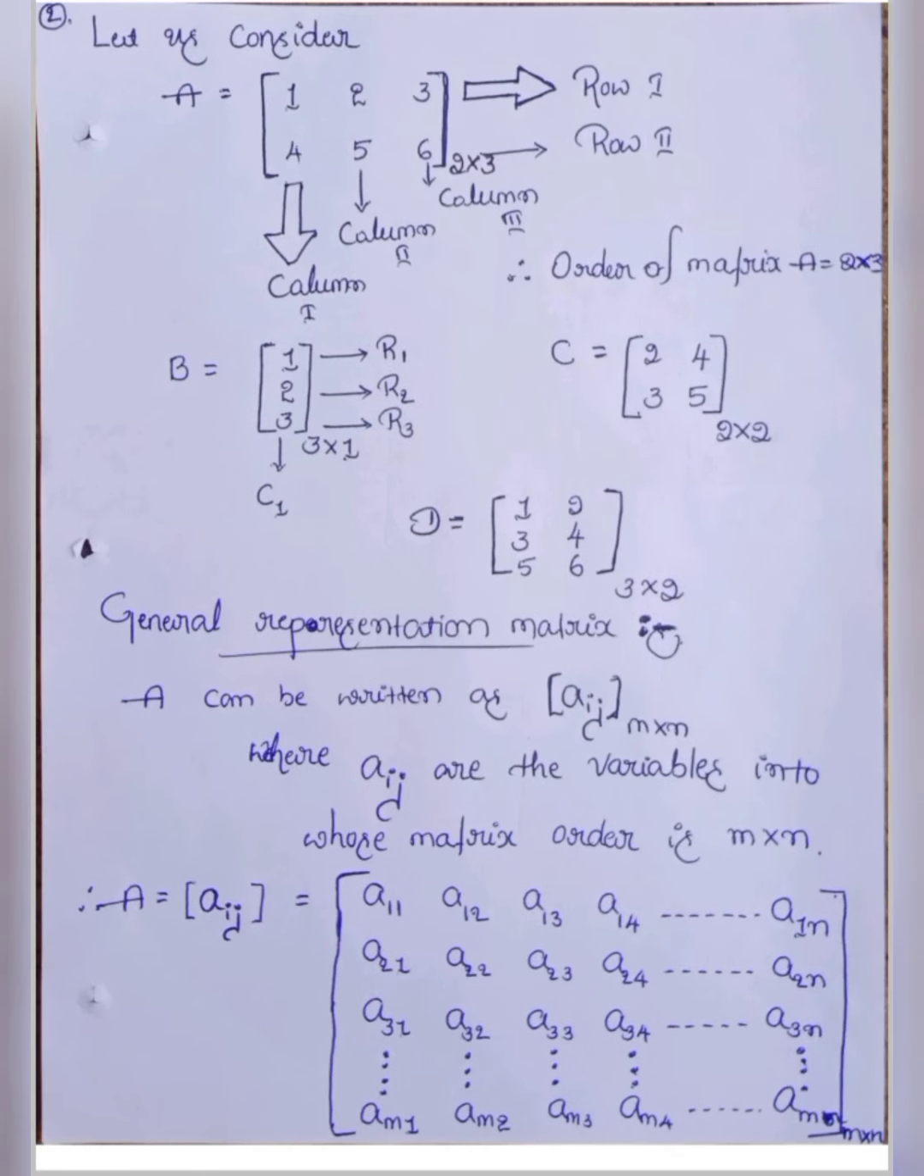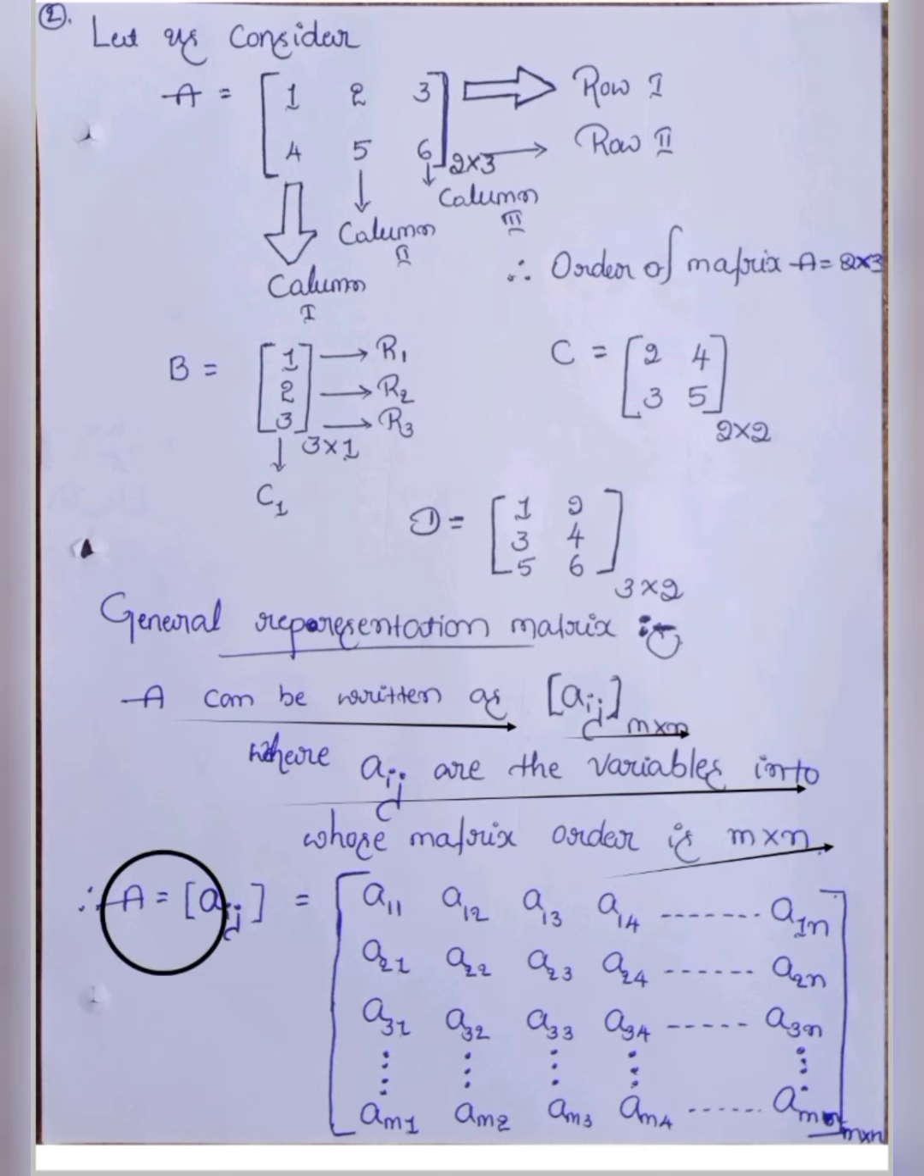Okay, next very important topic, the general representation of a matrix. How to generalize the matrix? Capital A can be written as Aij, m by n. What about Aij? Aij are the variables whose matrix order is m by n. Okay, next, how to represent the general element of a matrix.